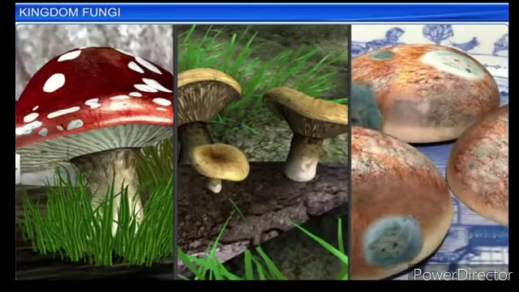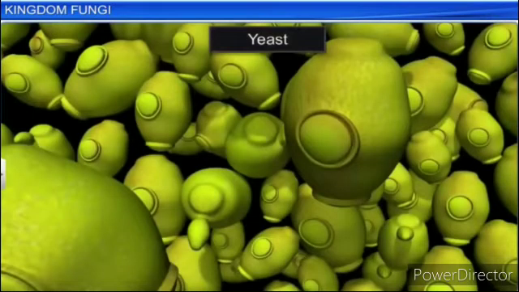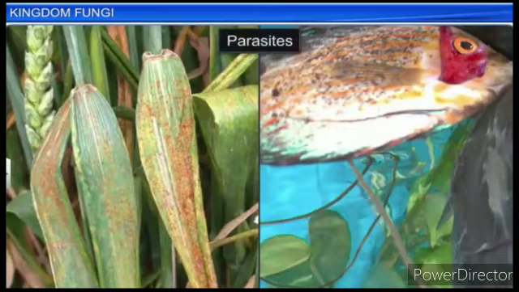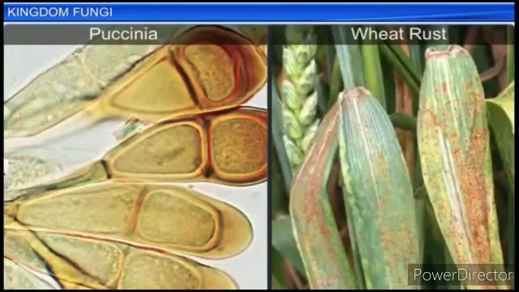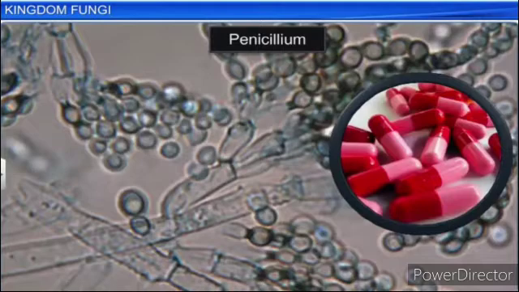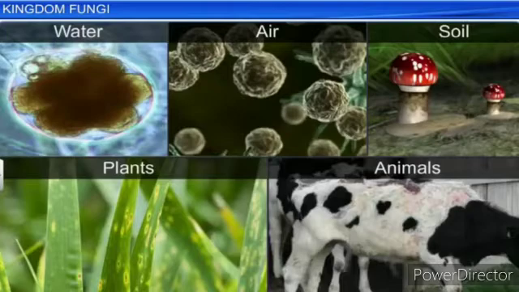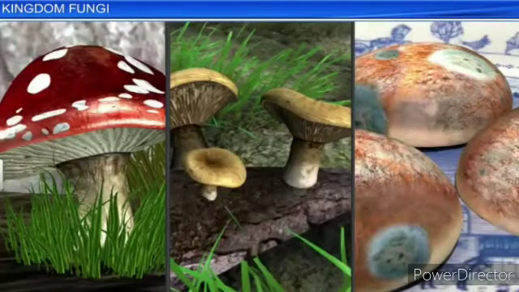White spots seen on mustard leaves are due to a parasitic fungus. Fungi are normally unicellular; yeast is the example. Other fungi cause diseases in plants and animals. Wheat rust caused by Puccinia is an important example. Some are sources of antibiotics, for example Penicillium. Fungi are cosmopolitan and occur in water, air, soil and on animals and plants. They prefer to grow in warm and humid places.